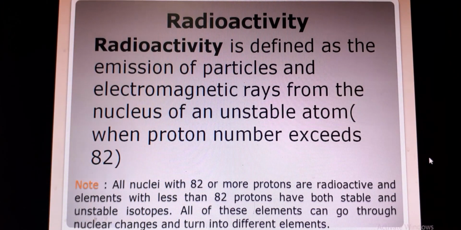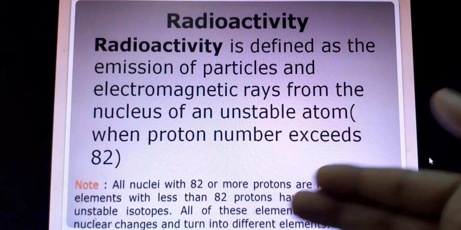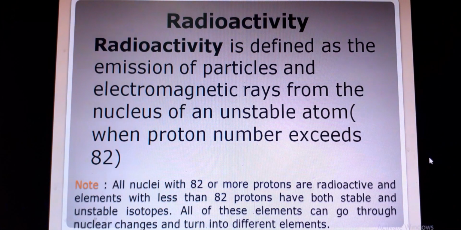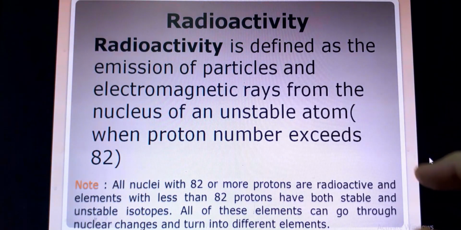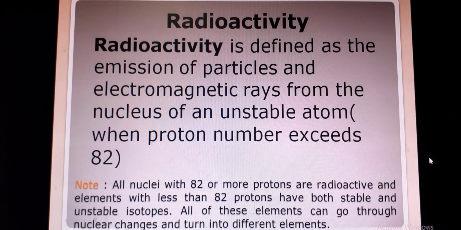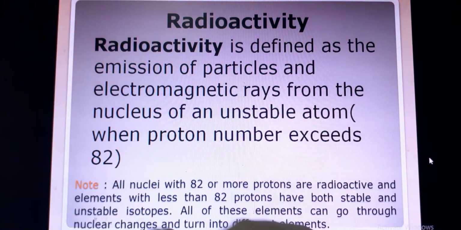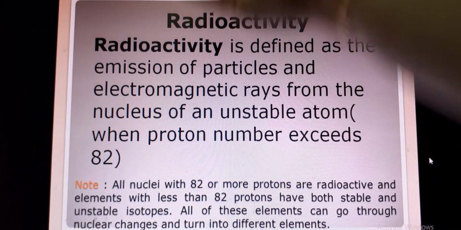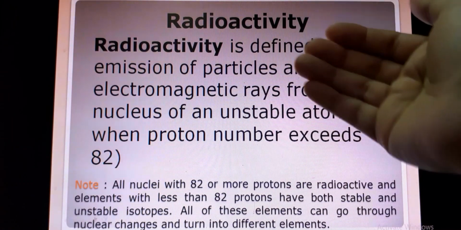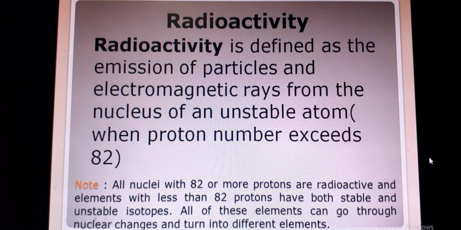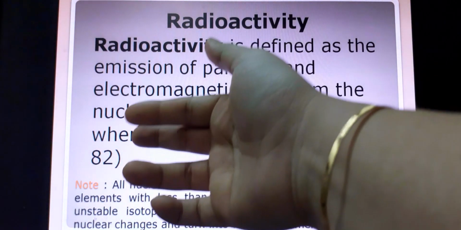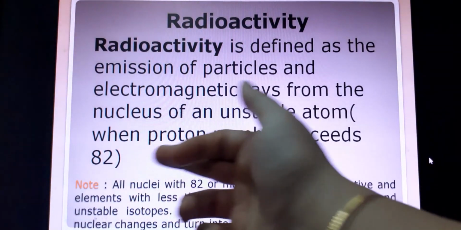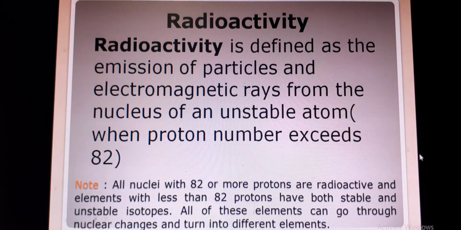So, for example, we are giving uranium 238 converts to thorium 234 by emitting alpha radiation. I have also given some special notes relating to radioactivity. I am repeating, radioactivity is defined as the emission of particles and electromagnetic rays from the nucleus of an unstable atom. Unstable atom means when the proton number exceeds 82.